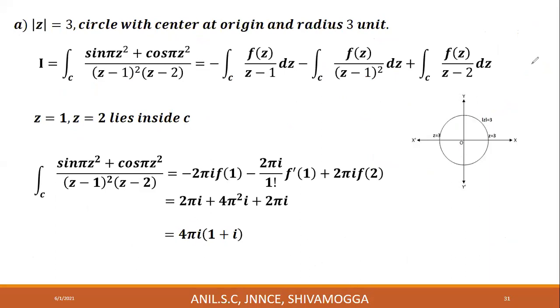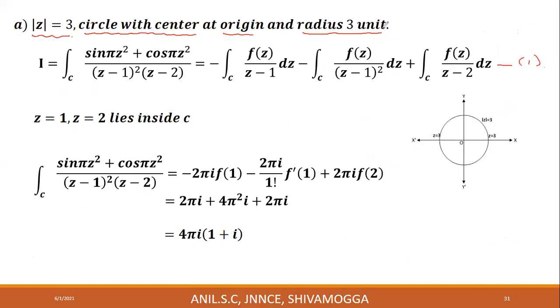This is equation number 1, which we just obtained. First case, mod z is equal to 3. Mod z is equal to 3 represents a circle whose center is at origin, origin means 0, 0, and radius 3 units.